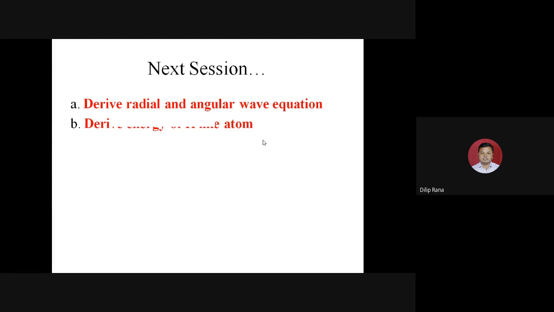In the next class, we are going to derive the radial and the angular wave function. We are going to derive the energy of hydrogen.